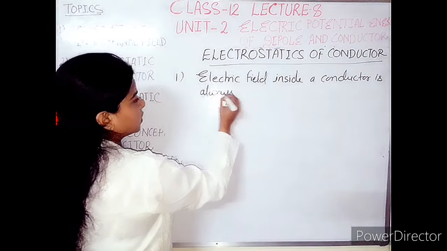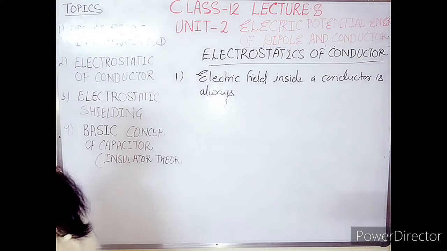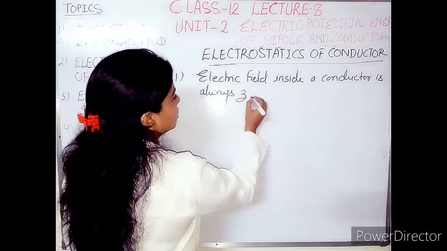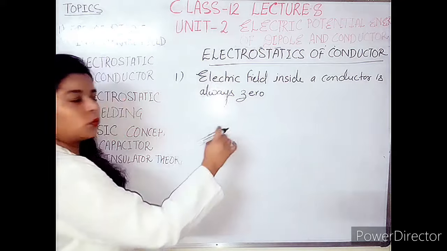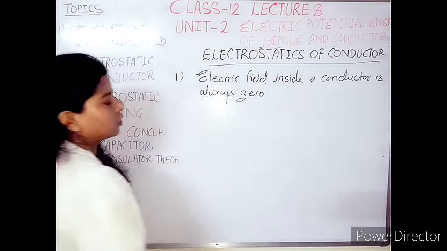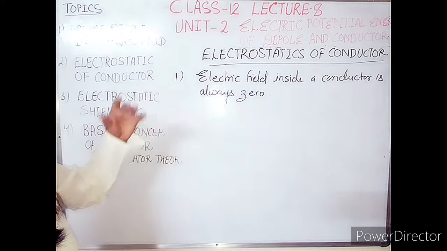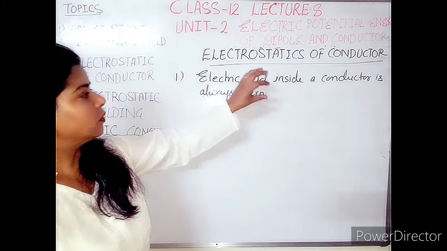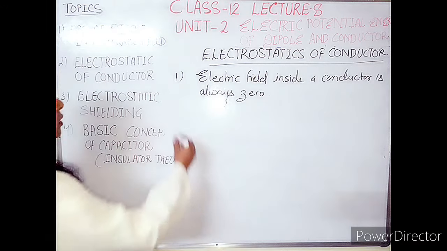Remember this point. This is the basic concept of a conductor, always 0. And this we have proved in Gauss theorem, application of Gauss theorem. So no need to worry about the proof. Here we need to write it as a point.